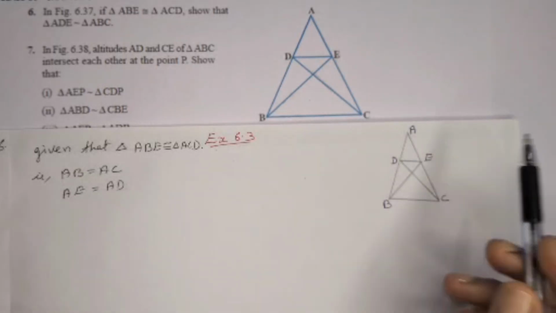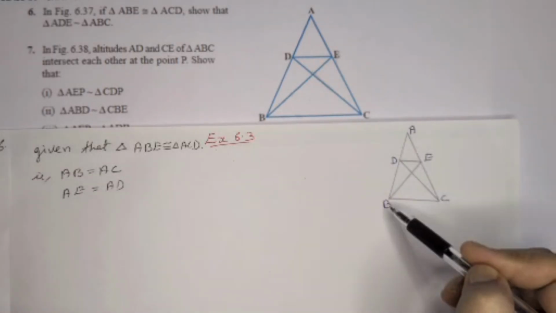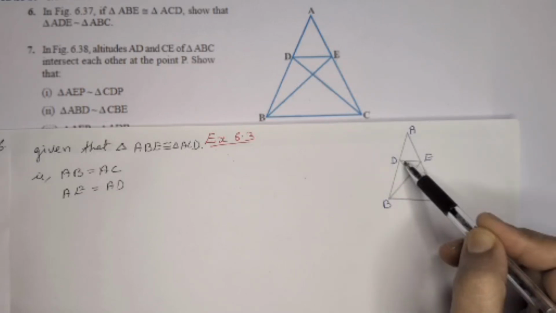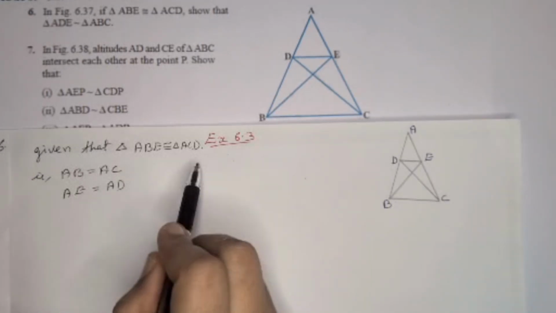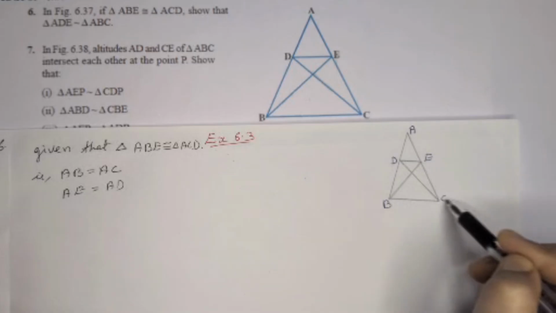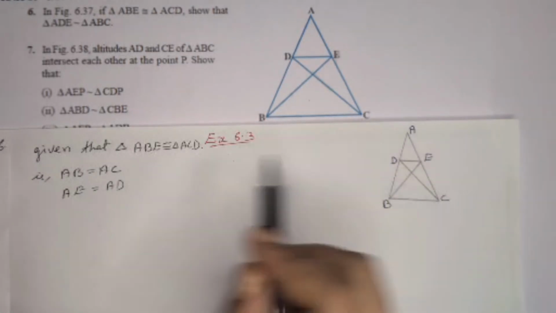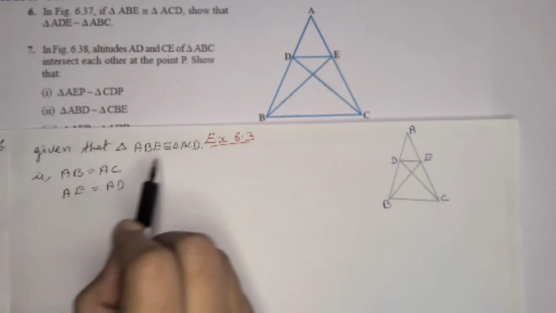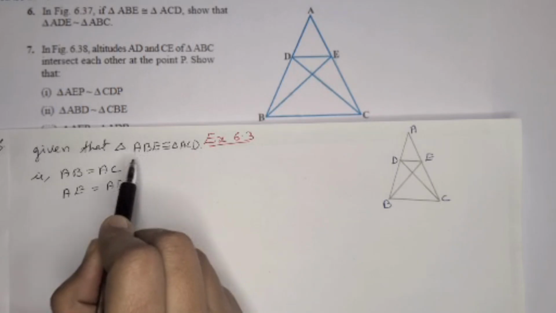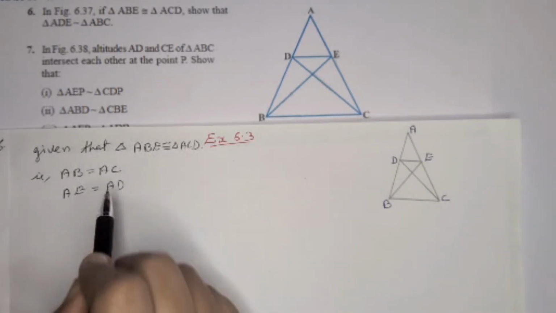Question number 6. In the given figure, triangles ABE and ACD are congruent. That's given here. We have to prove triangle ADE is similar to triangle ABC, this small triangle with this bigger one. For that, it's given these two triangles are congruent. So we can take the corresponding sides. First two letters: AB is equal to AC and AE is equal to AD.